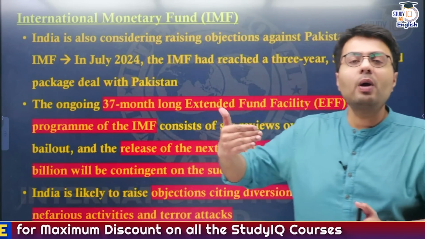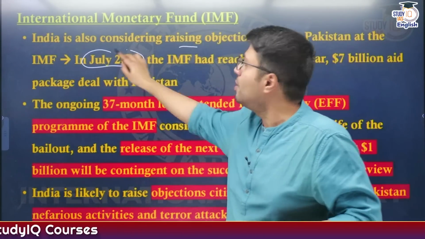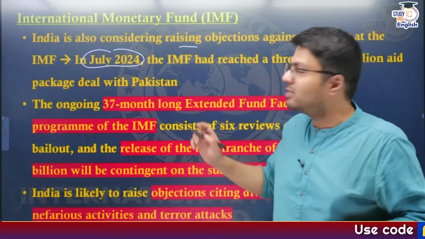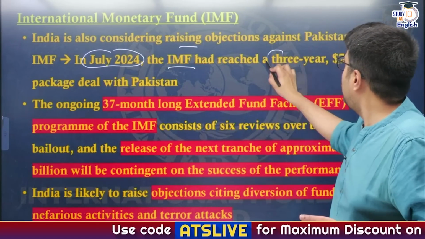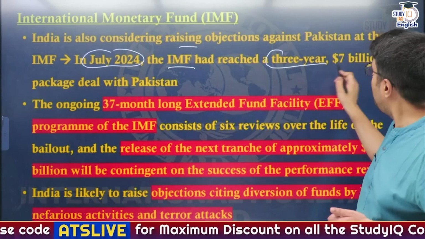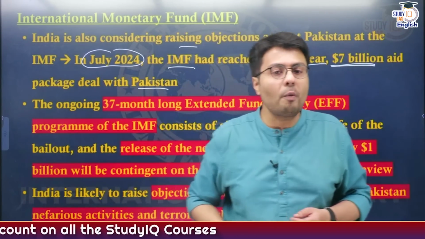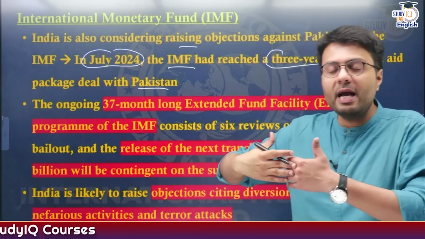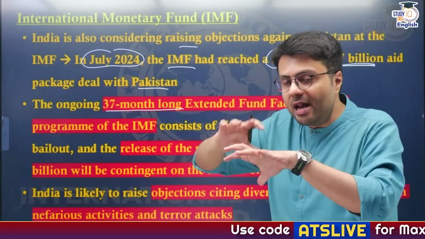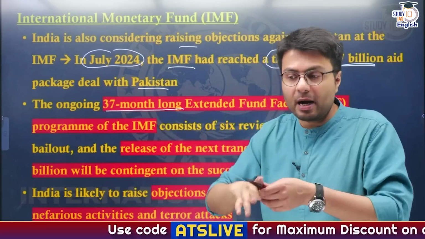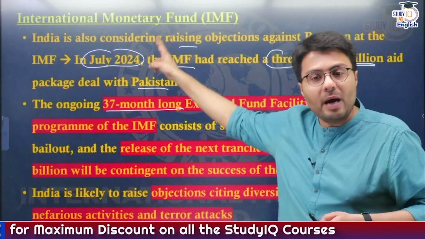Now India is also considering raising objections with the IMF, because if you remember, in July 2024, when Pakistan was facing a balance of payment crisis, it reached out to IMF to seek immediate funds, and IMF agreed to a 3-year loan amounting to $7 billion in aid to help Pakistan deal with the economic crisis. Now this loan will be extended over a 37-month period in the form of installments, and one installment will be provided to Pakistan only if it agrees to and implements certain conditionalities imposed by IMF, right?